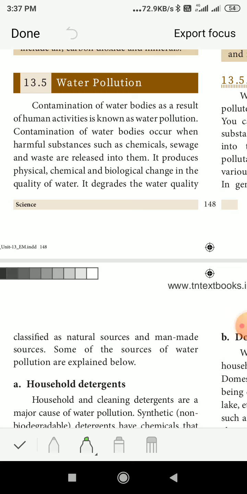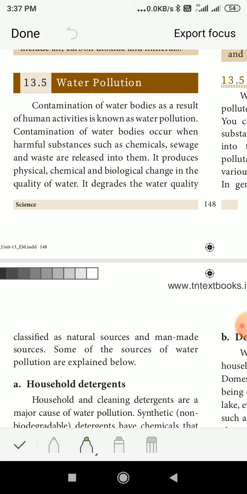You have studied already in your previous classes about pollution. There are different types of pollution: land pollution, air pollution, water pollution. Since it is a water lesson, we are going to learn about water pollution. So, what is water pollution?